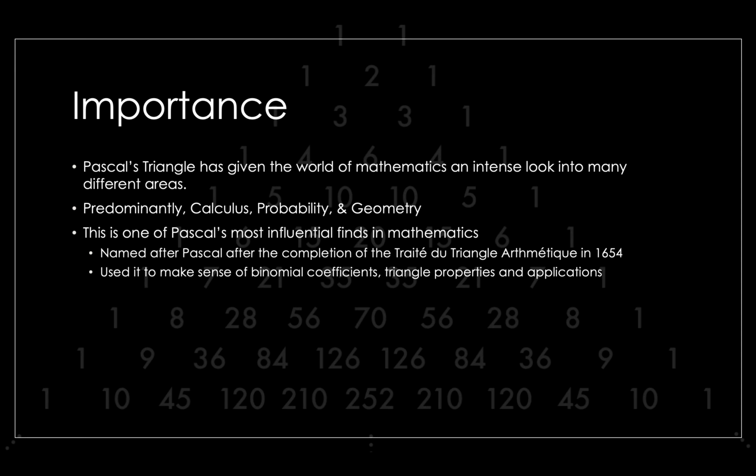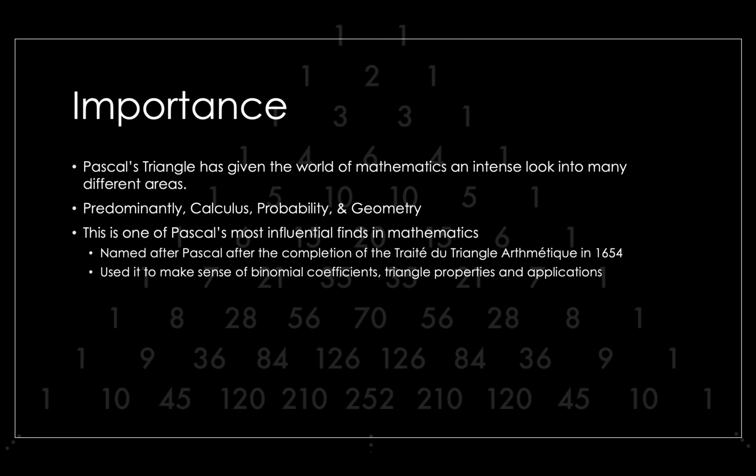So Pascal's triangle is extremely important to mathematics because it has so many assets to different areas of mathematics. Calculus, probability, and geometry are the 3 main ones. Probability, combinations and permutations, it's all within the triangle. In calculus, mainly it's the binomial expansion theorem that they reference. It's also one of Pascal's most influential finds in mathematics.